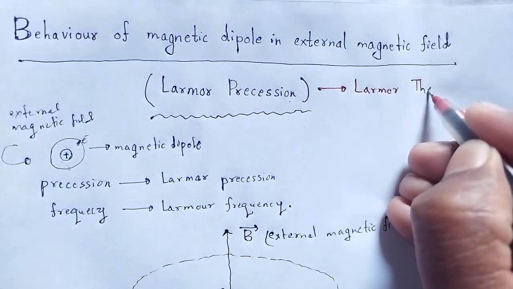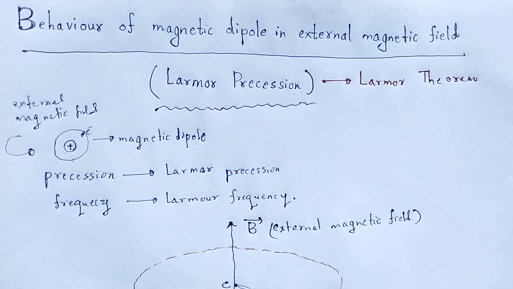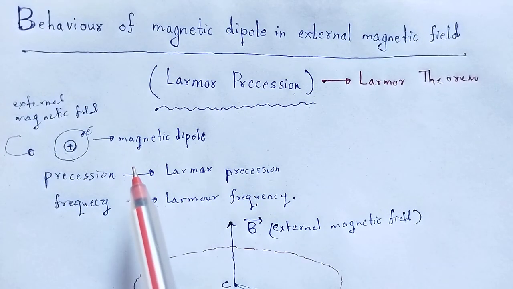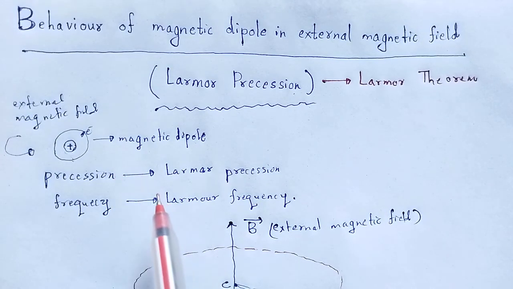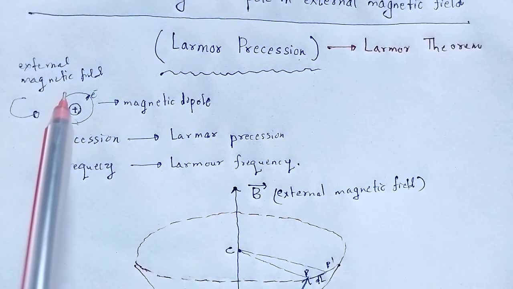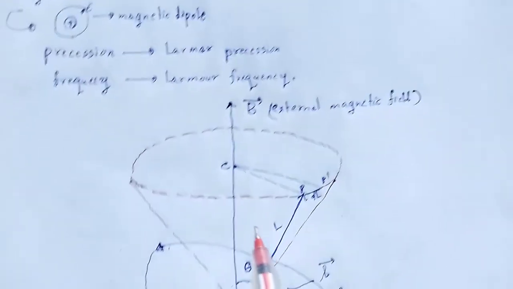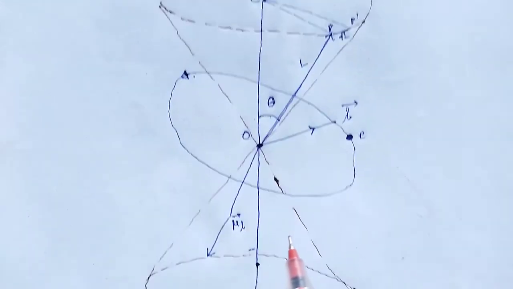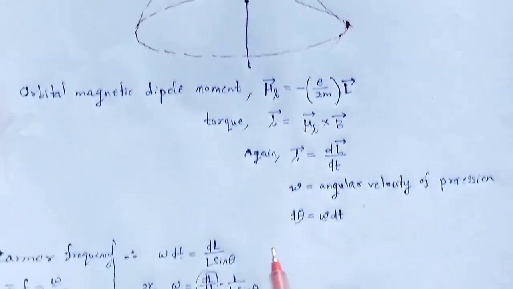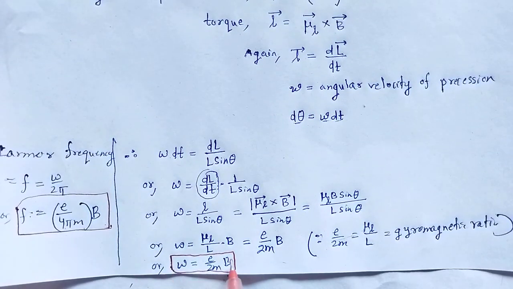An atom behaves like a magnetic dipole, and when a magnetic dipole is introduced in an external magnetic field, a precession takes place, known as Larmor precession. We derived the value of the Larmor precession velocity and the frequency, which is known as the Larmor frequency.